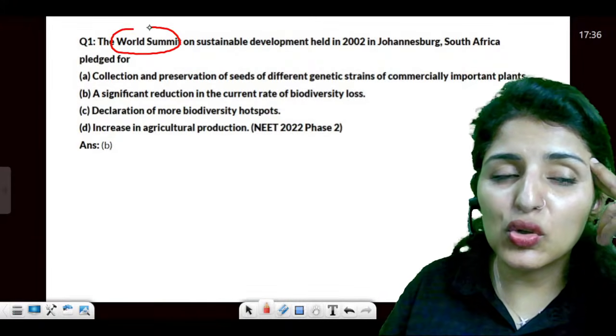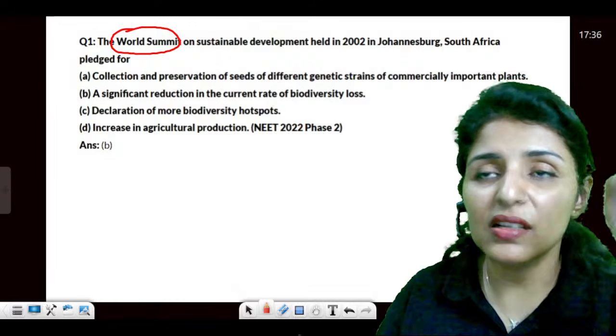All right, moving on. Now, World Summit. There are just two summits here given. One is Earth Summit and the second is the World Summit.